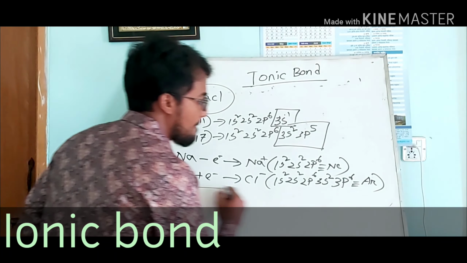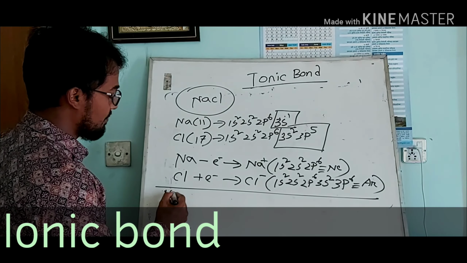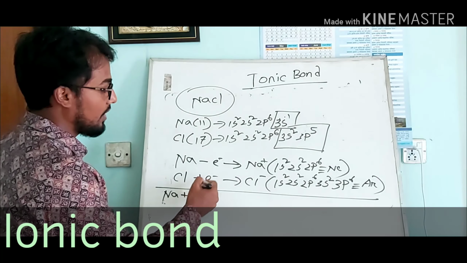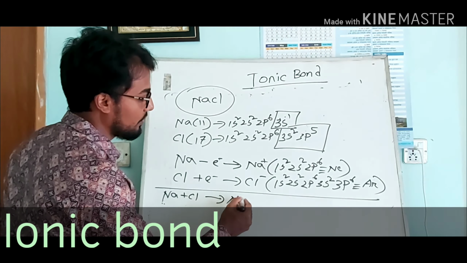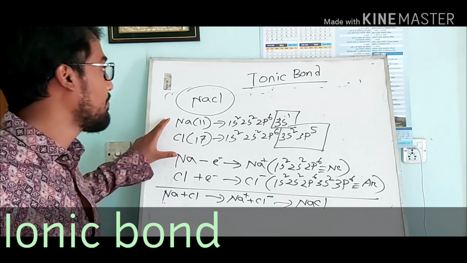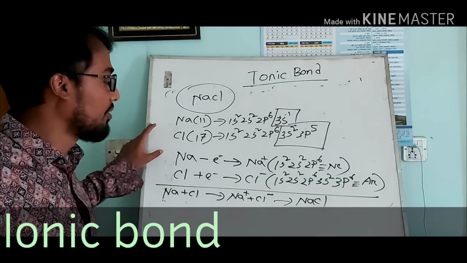Then, summation of ions: sodium and Cl, electron transfer, become ions Na plus and Cl minus, which are connected together as positive and negative ions, creating NaCl. That is the first part, the ionic structure. The second part will be the diagram.